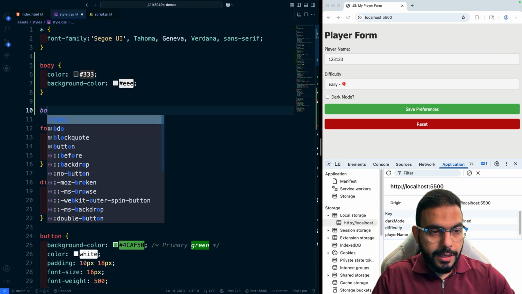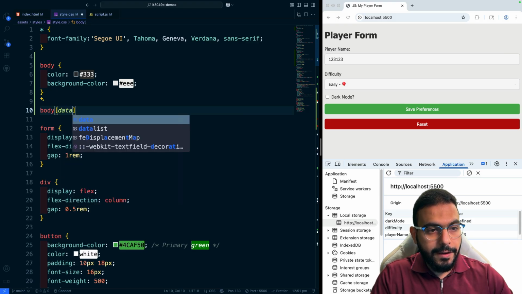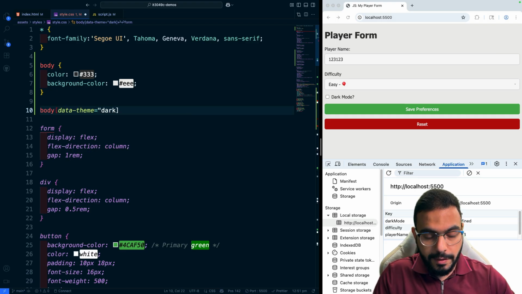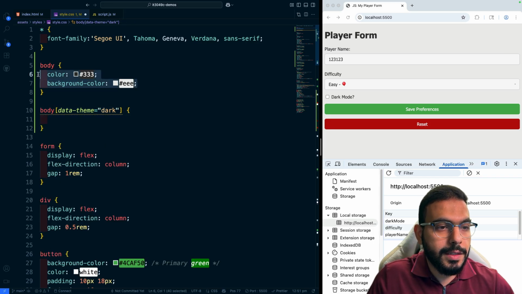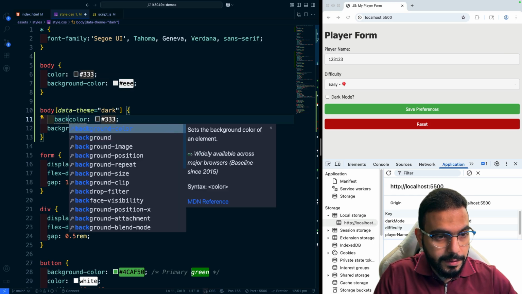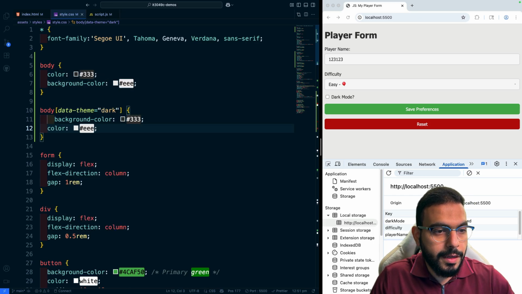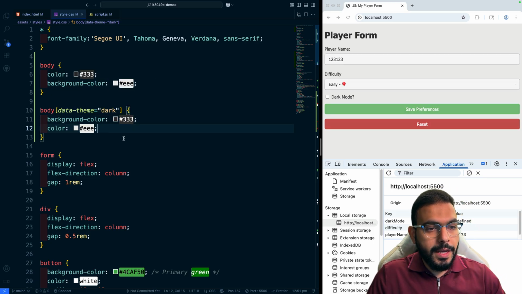So for the body, we're going to say if the data theme equals dark, then we want to swap these two colors. So that will become the background color, and this right here would become the color. And let's fix the indentation over here.